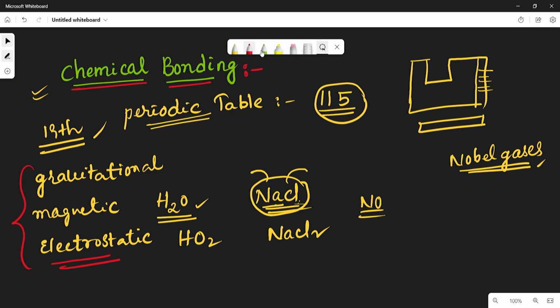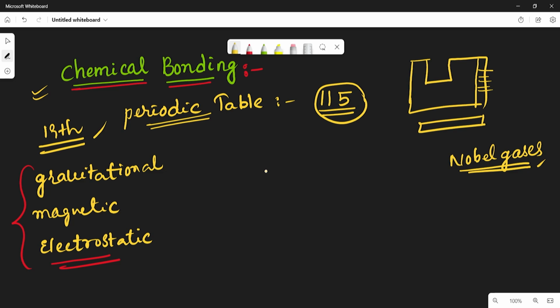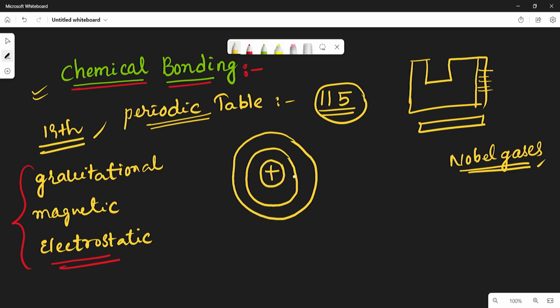For example, take an atom. This is the nucleus of the atom. These are the electrons around it. The electrons are revolving around the nucleus. This is the proton nucleus. So how do the electrons and protons exist? The existence of electrons and protons is explained based on this electrostatic force. So it was believed that the electrostatic force was the cause of attraction between the atoms in a molecule.